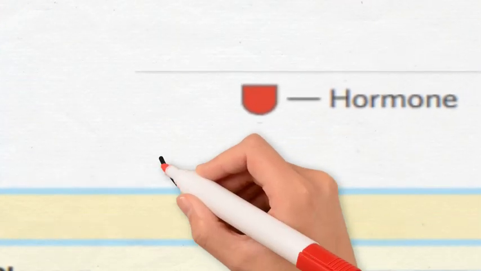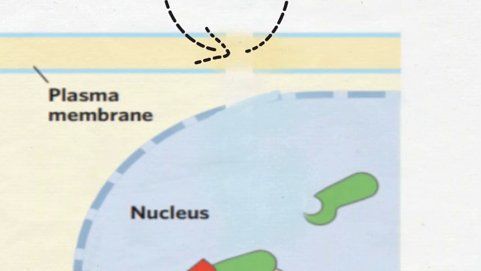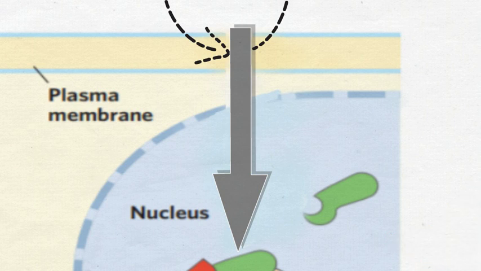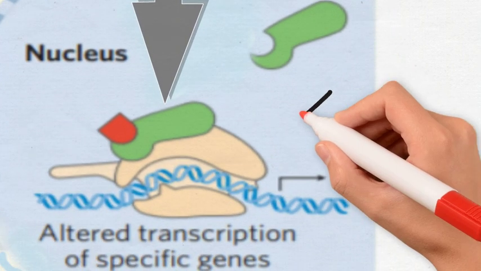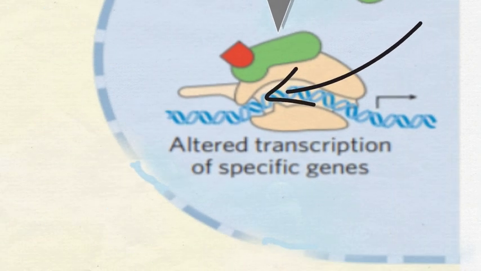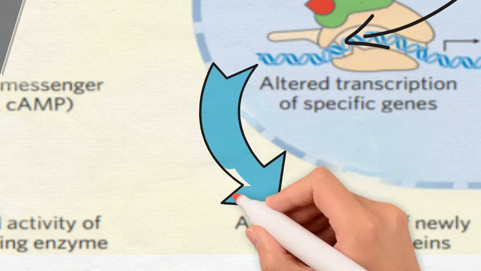On the right hand side, we see that the water insoluble hormones readily pass through the plasma membrane of the target cell to reach their receptor proteins in the nucleus. It interacts with DNA to alter the expression of genes, changing cellular metabolism, thus altering the amount of newly synthesized proteins.